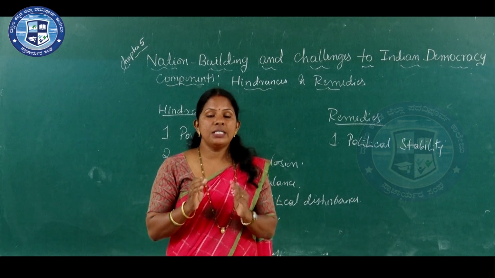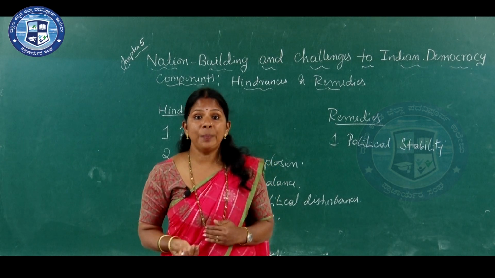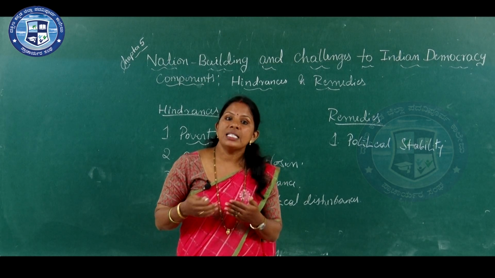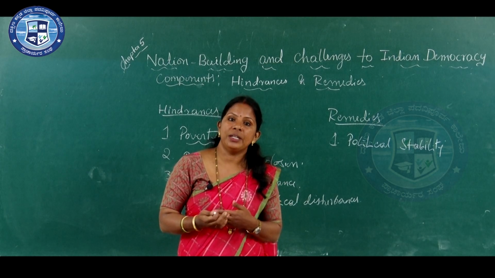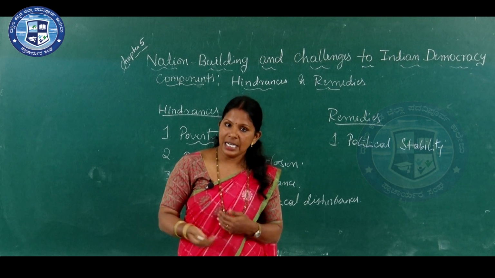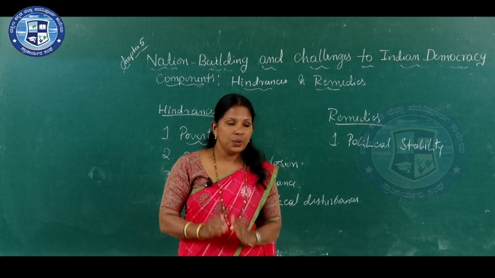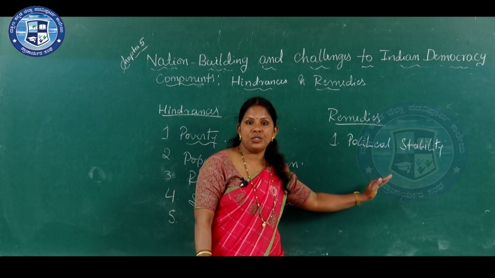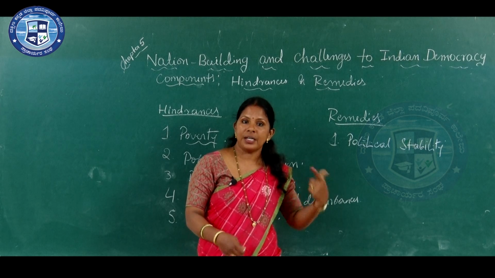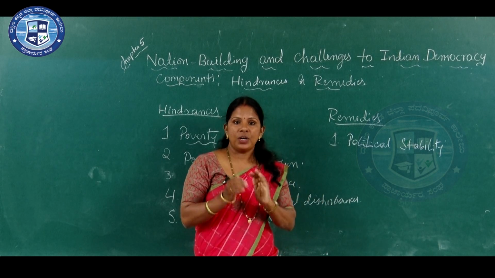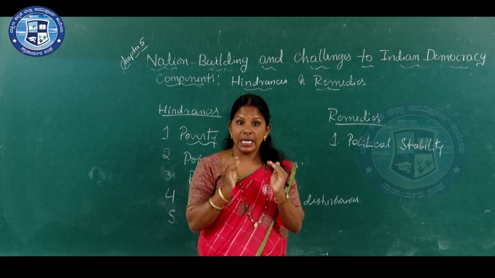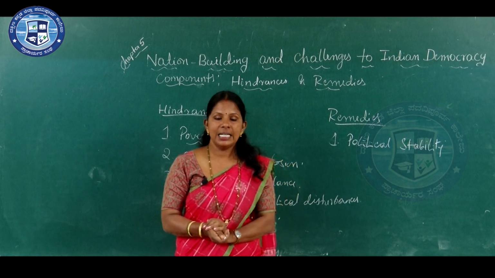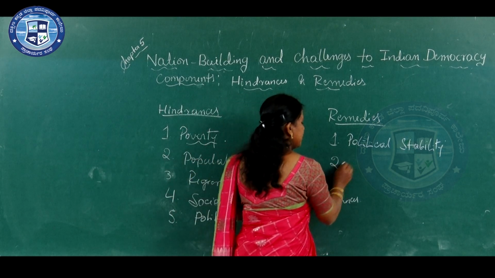With the help of this system, the people may change their elected representatives. So, establishing political stability is one very important remedy for the problems. First of all, we have to establish a stable government. And another remedy is selection of priorities.